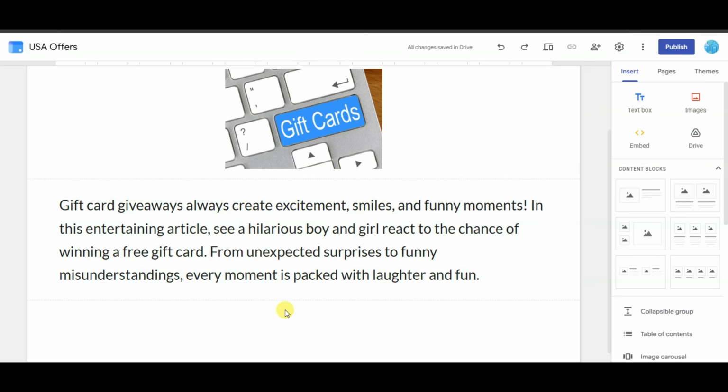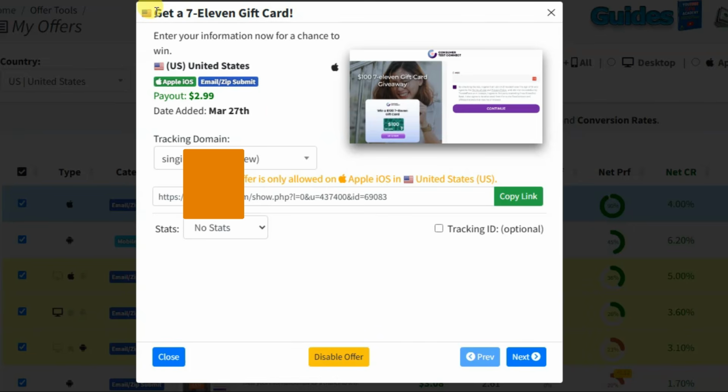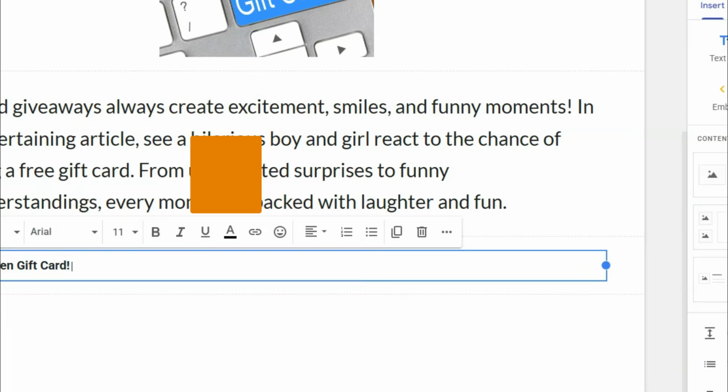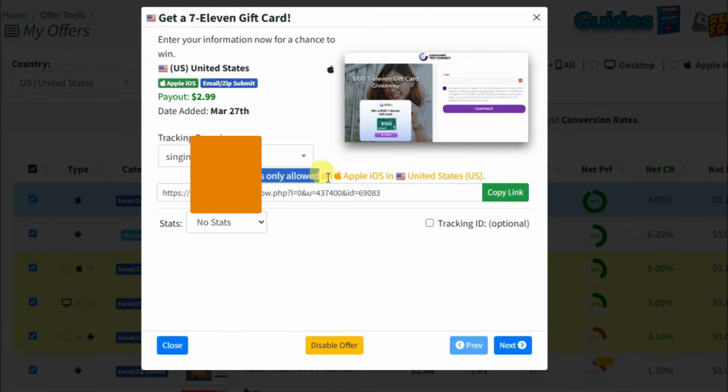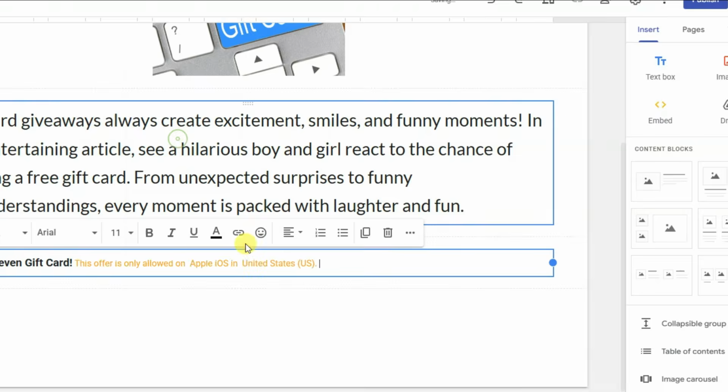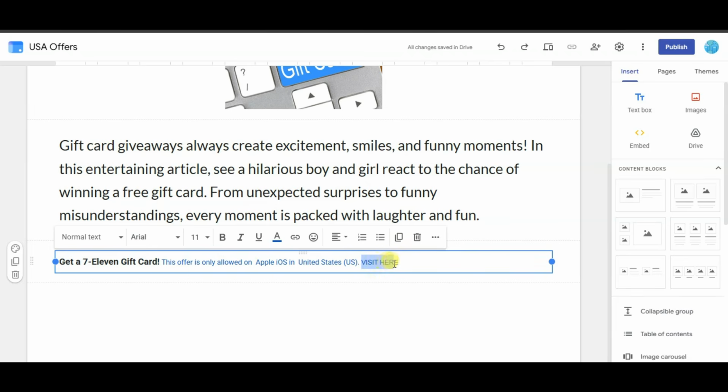Now you can insert your CPA link. You can go on CPA Grip network. You can copy this title. Now go on Google Sites, click on text box, paste here the title. Go on CPA Grip, you can copy this text. Now go on Google Sites, paste here the text. Now type your text, visit here. You can insert your CPA link.